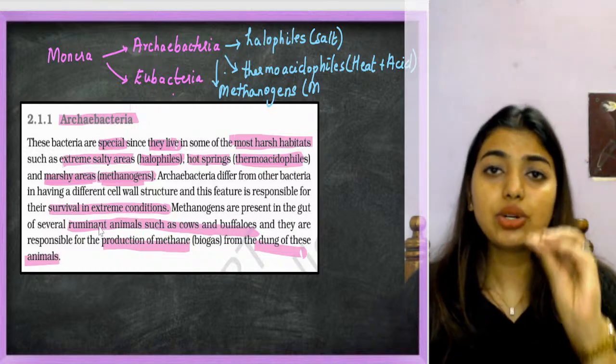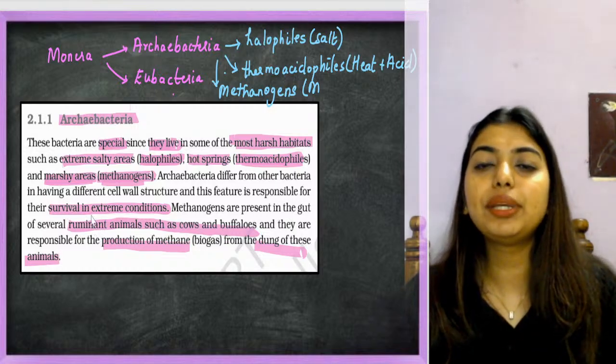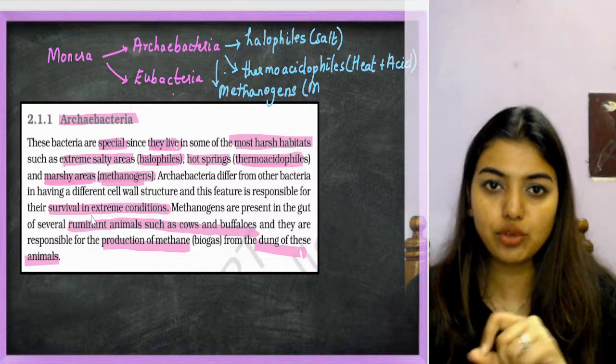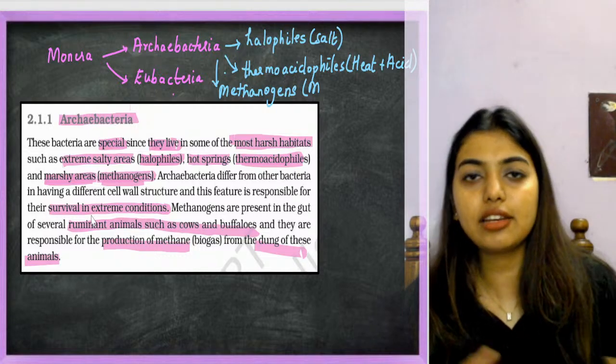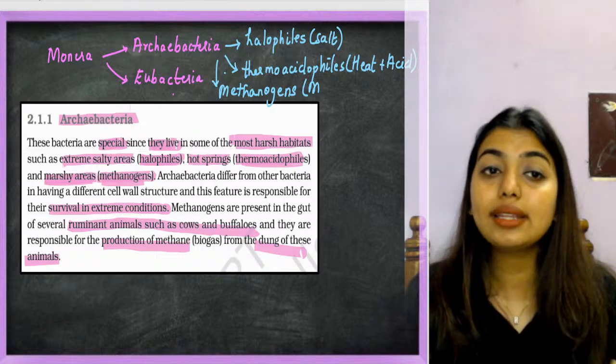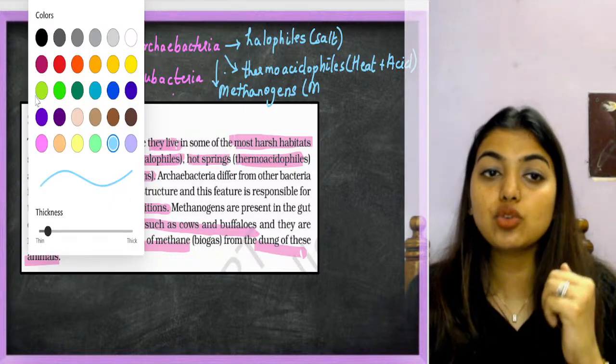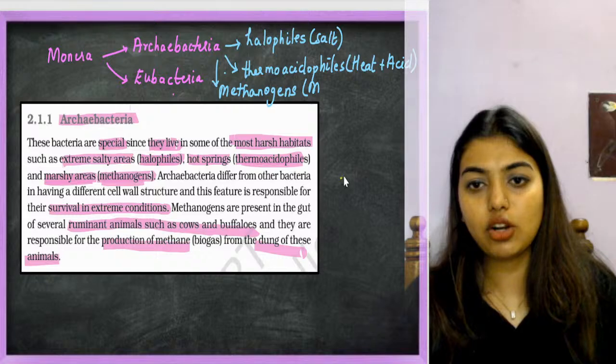Main thing is, students, why are they able to be in such extreme conditions? That also we have to think. We shouldn't just say that this is here and this is there. We should also think why they are able to withstand it. What is making them so special that other organisms are not able to withstand?